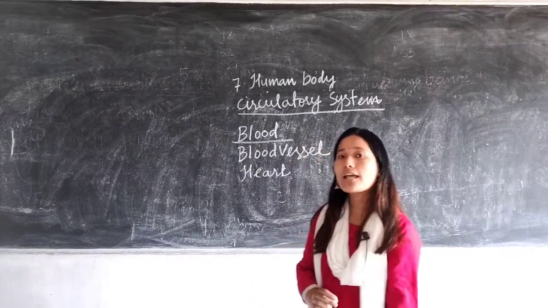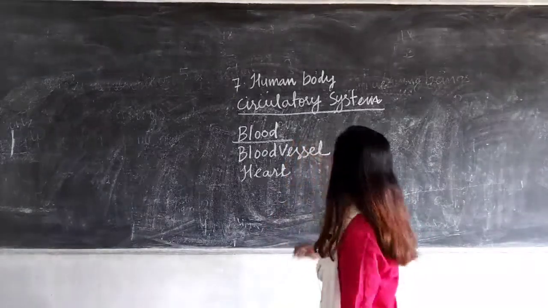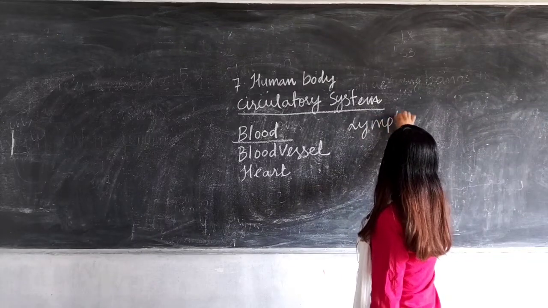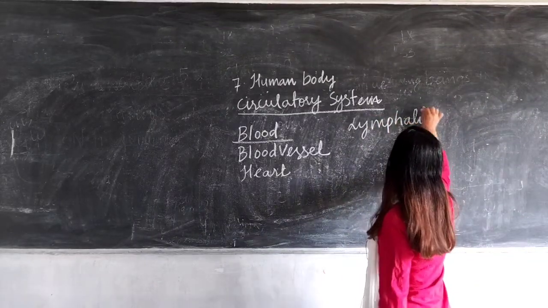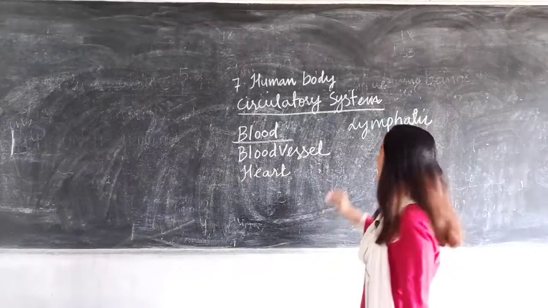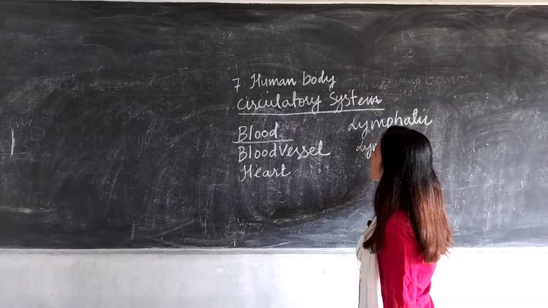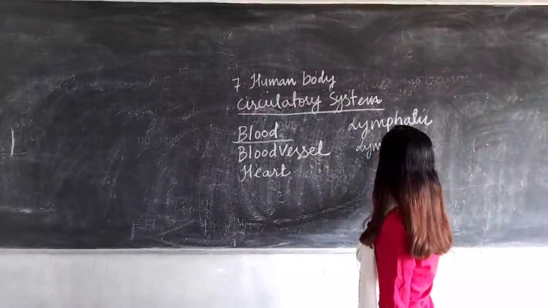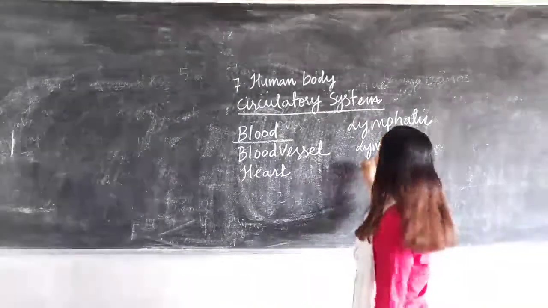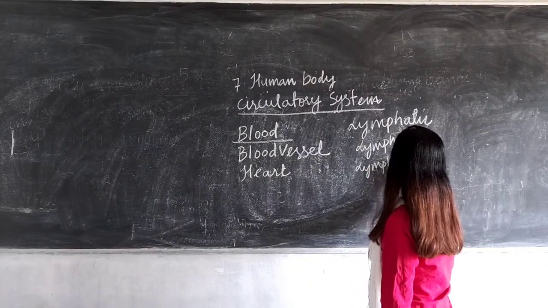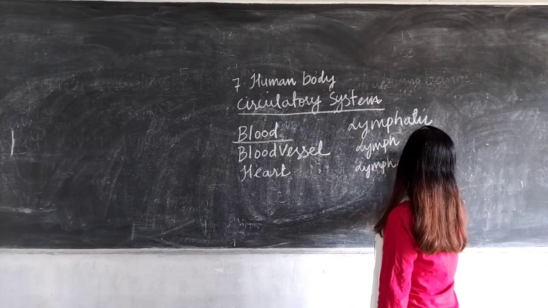Now you have another type of circulatory system also, which is known as the lymphatic system. In the lymphatic system, the circulatory fluid is lymph, instead of blood. Then you have lymphatic vessels for the circulation of lymph.